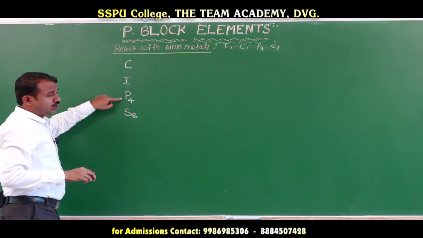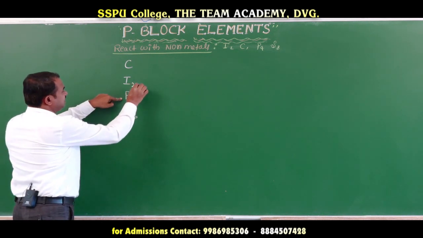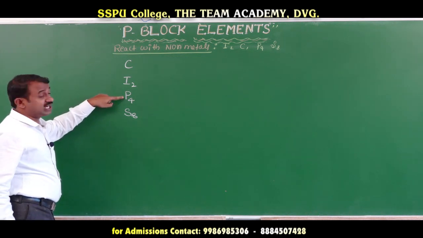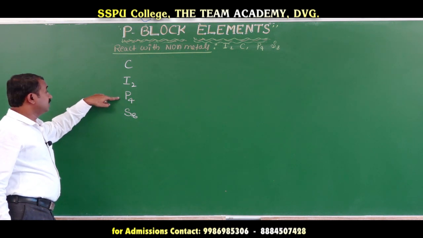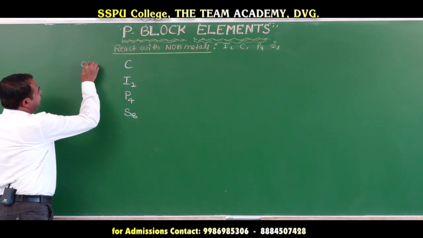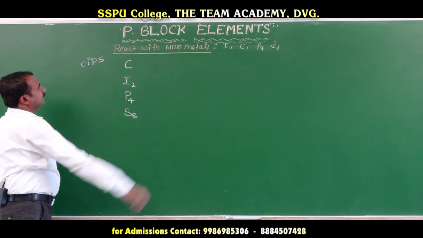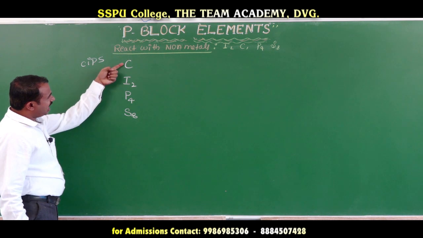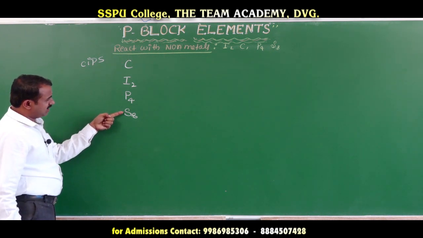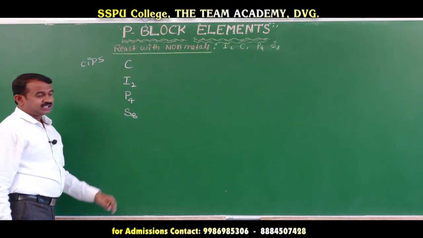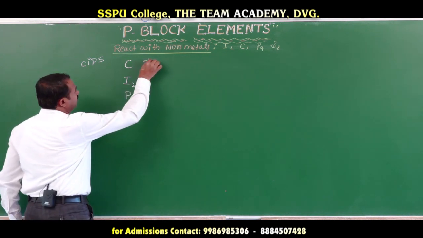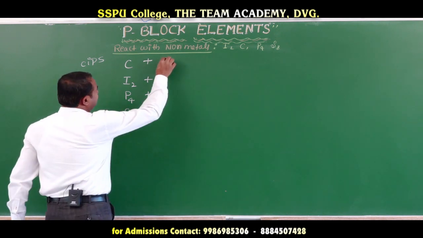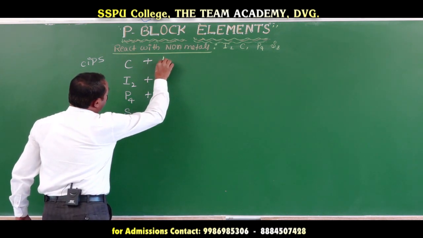This is P4 molecules. This is the occurrence of discrete molecules of phosphorus. Here you should remember, we can observe carbon, iodine, phosphorus, sulfur. You can also observe the moles here, the moles are 4 moles.